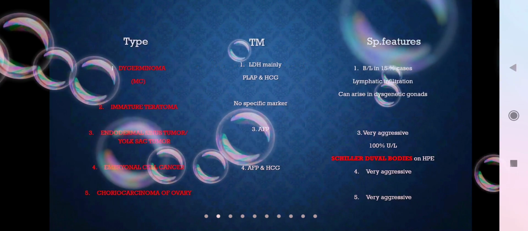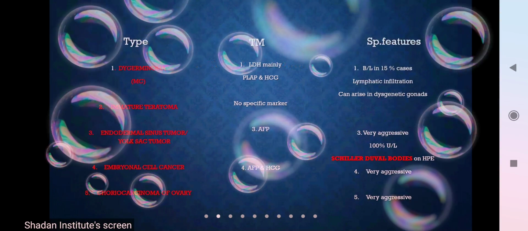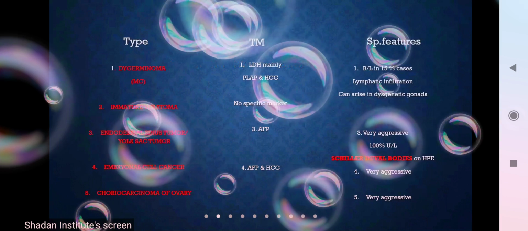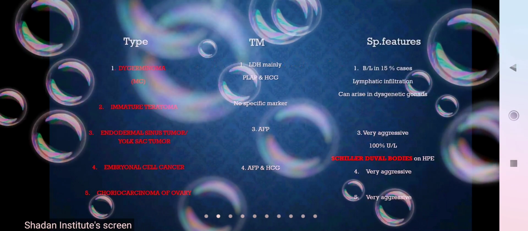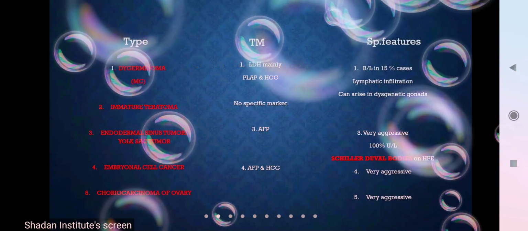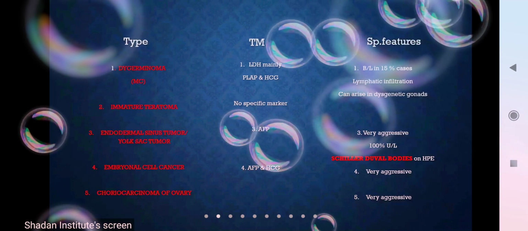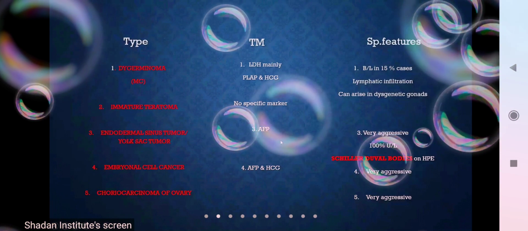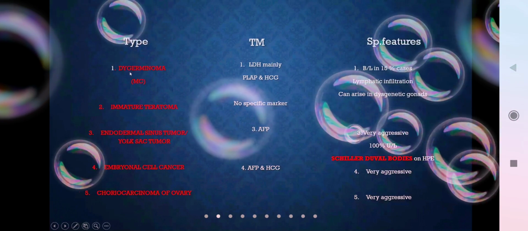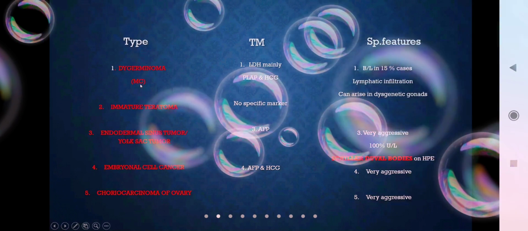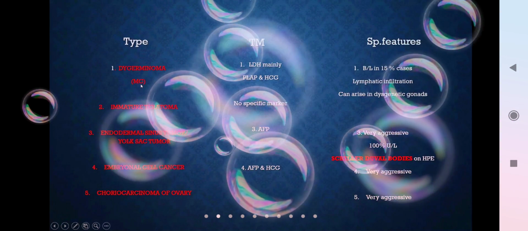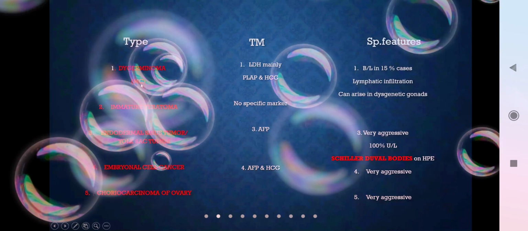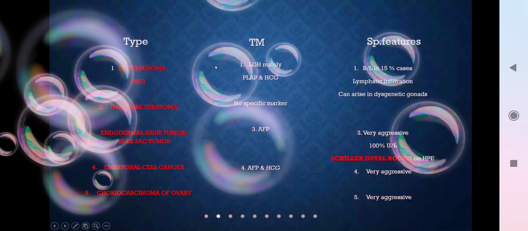In that, I've just given it in a table column so that you'll understand it better. But in an exam, they might ask you separately about dysgerminoma. For that, you have to write an elaborate answer. So I've given you the important points here. Dysgerminoma is the most common germ cell cancer. As I told you, this is an important question. The most common germ cell cancer is dysgerminoma.